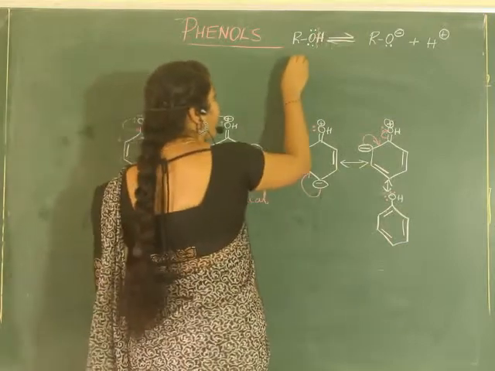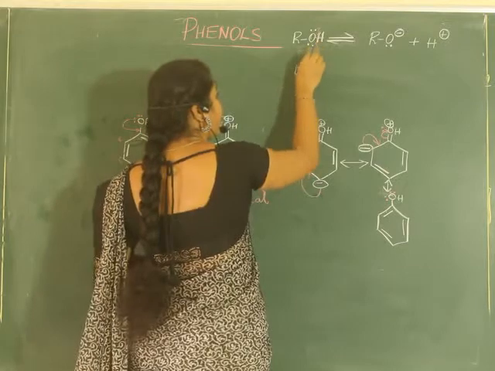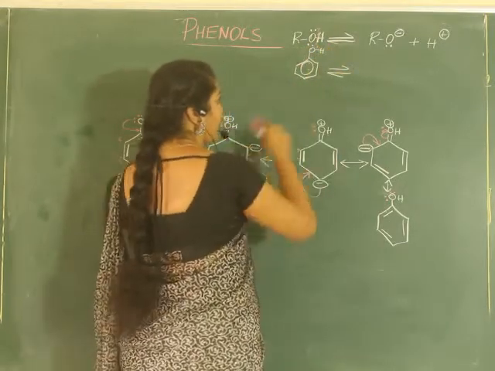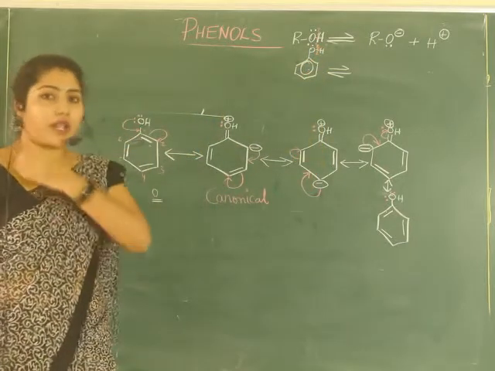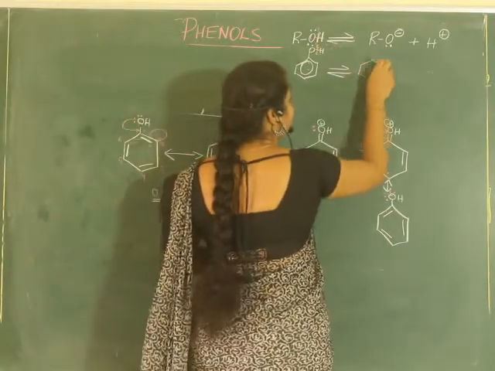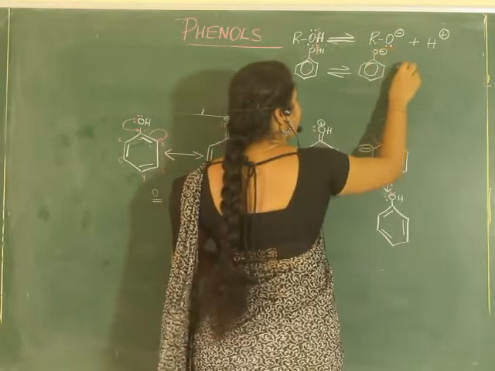Whereas let us see for phenols. In the case of phenols, OH. How does it ionize? Again, the oxygen hydrogen bond can be broken to form O minus plus H plus.